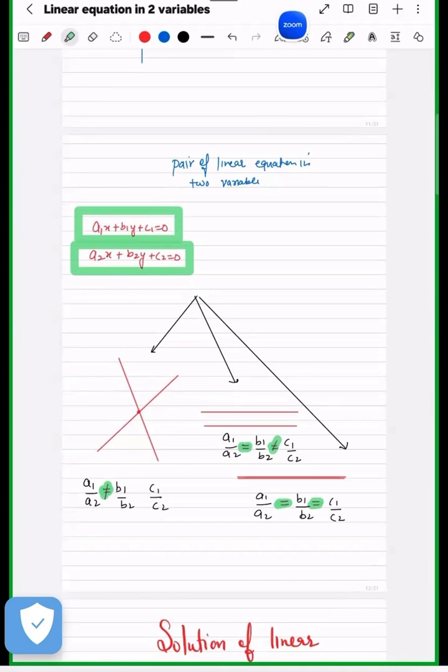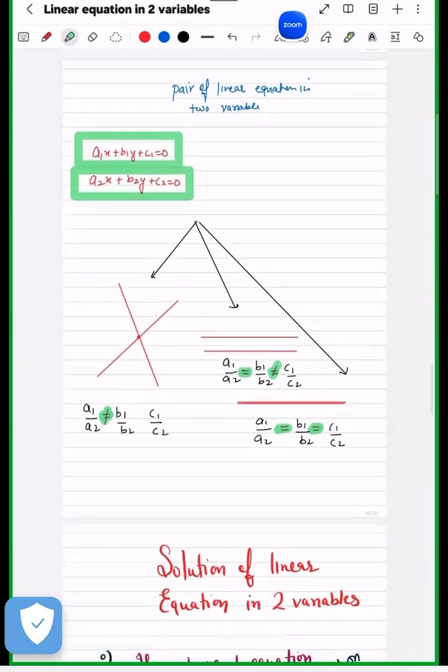There will be two linear equations with different coefficients. We will say a1, b1, c1 and a2, b2, c2. And we will find the ratio of the coefficients.